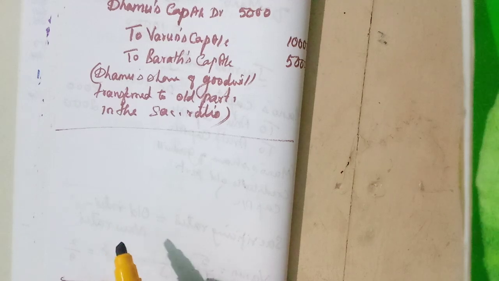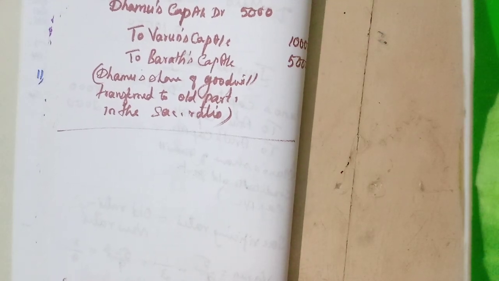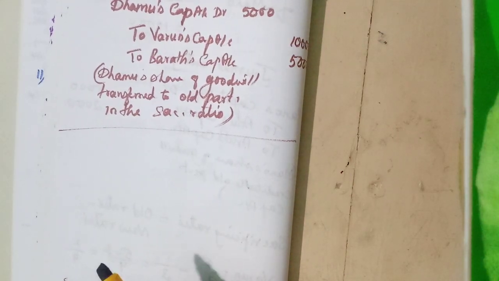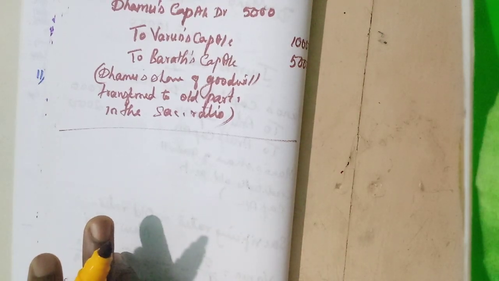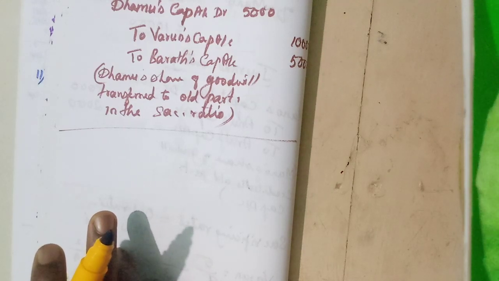That is the two conditions. Goodwill shows a debit balance, so when we write off, we should credit the goodwill. Then it is transferred to the partners' capital accounts. If the goodwill is written off, their capital also gets reduced, so that capital account must be debited.